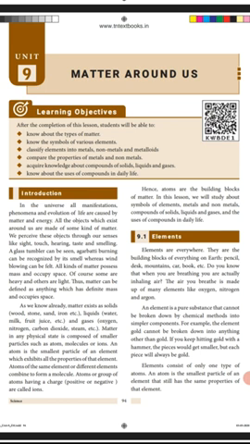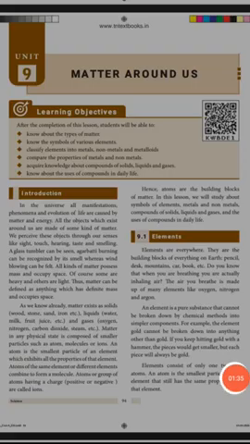Matter is composed of smaller particles such as atoms, molecules or ions. Atoms are the building blocks of matter. An atom is a tiny particle. A number of atoms join to form a molecule. Atoms or molecules having a positive or negative charge are called ions. For example, H plus ions, Na plus ions.